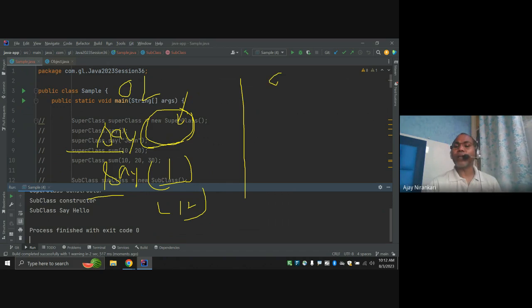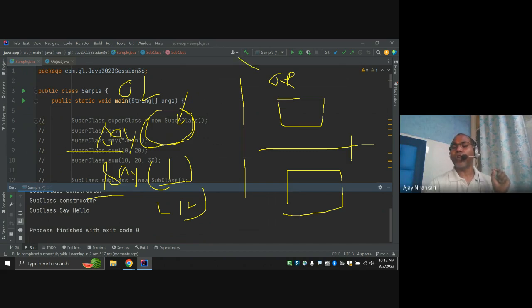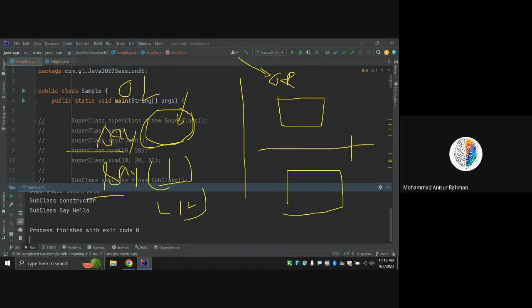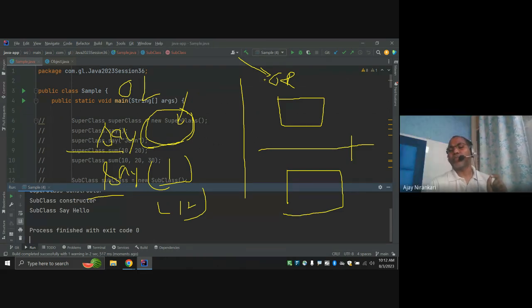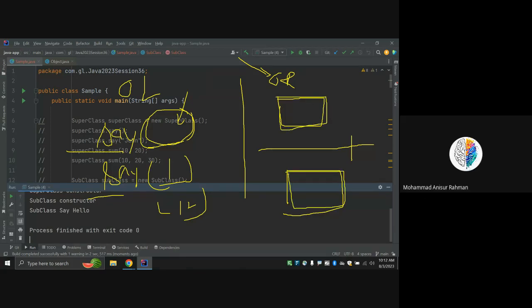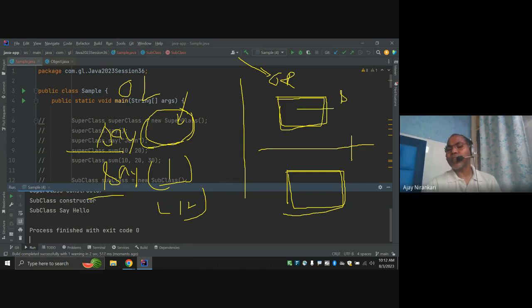But overriding is feasible only in an inheritance relationship. There must be one superclass and one subclass first. This is the rule for overriding. If you define a method here with no argument, the same method you can define in the subclass with the same argument. Here the argument should be the same.